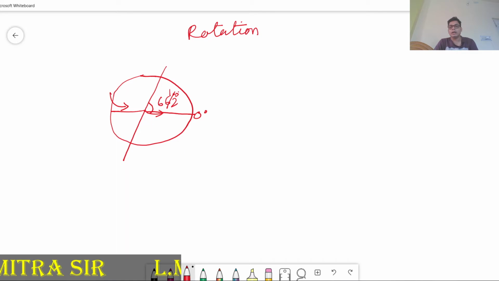Another thing: consider this is our Earth, and there is a sun. This area always gets sunlight, and this is called day. The opposite side of the Earth is called night. The line which separates day from night is called the circle of illumination.